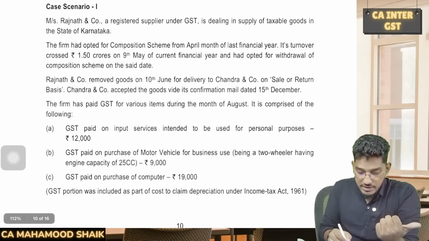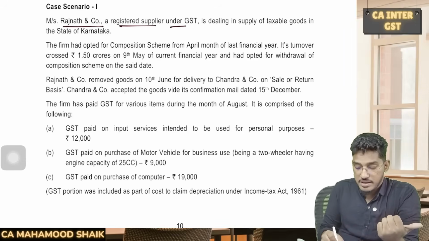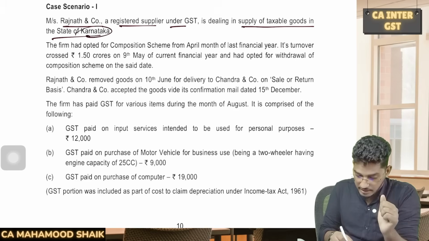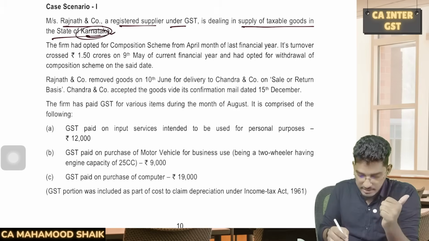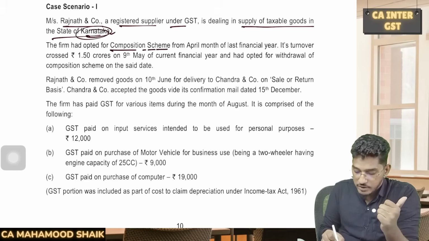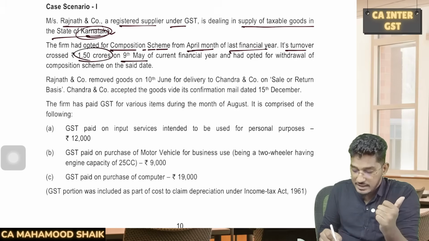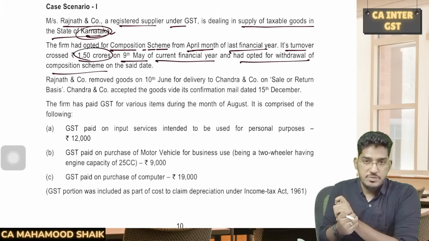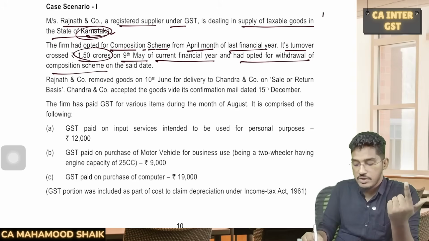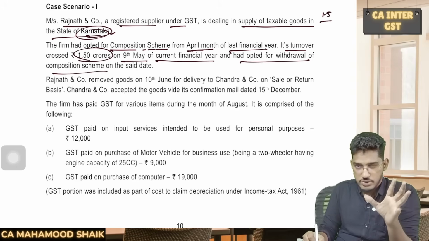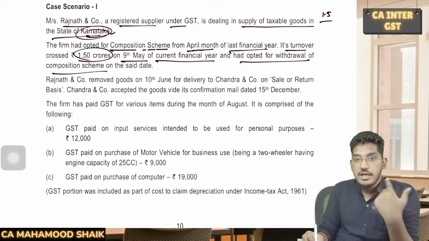Starting with the case scenario discussion, Rajnath & Co., a registered supplier under GST, is dealing in supply of taxable goods in the state of Karnataka. So he's a registered supplier with which state? Karnataka. The firm has opted for the composition scheme for April month of the last financial year. Its turnover crossed 1.5 crores on 9th of May of the current financial year and it opted for withdrawal of the composition scheme on the said date. As we are aware, you can stay under the composition scheme only when your aggregate turnover is within the prescribed limit of 1.5 crore. If it exceeds, you have to opt out of the composition scheme.